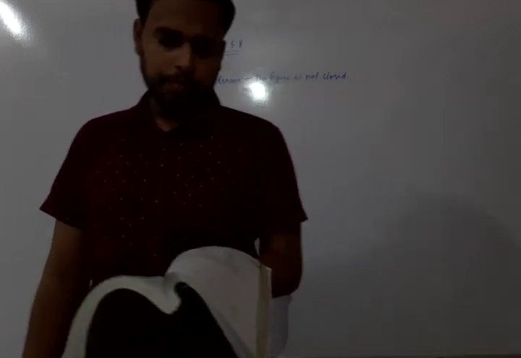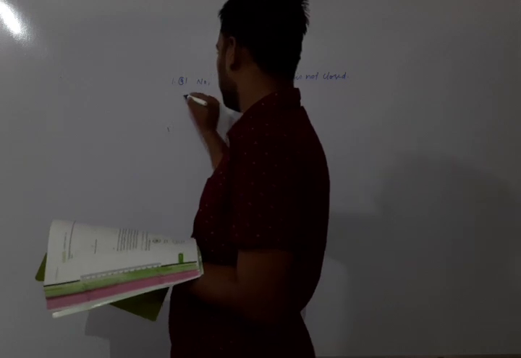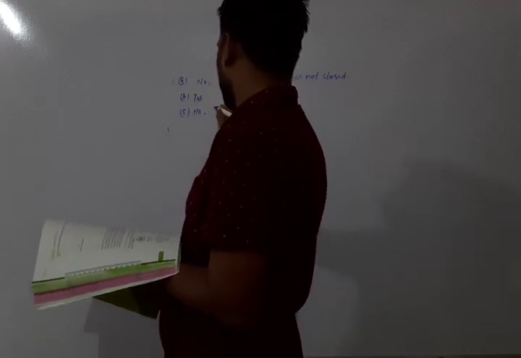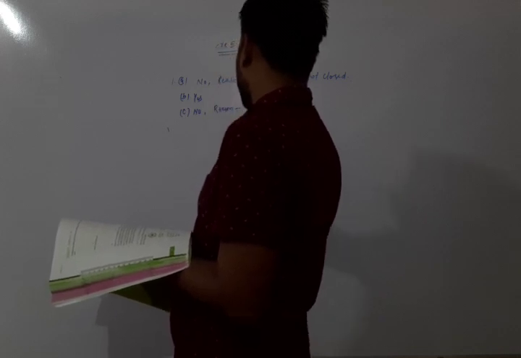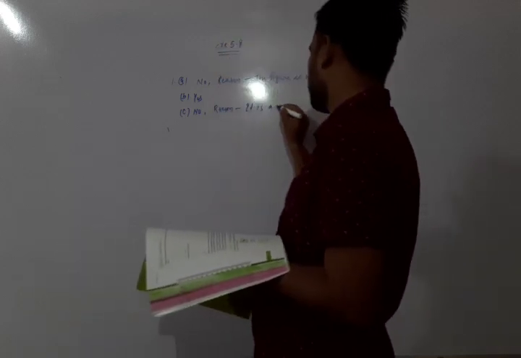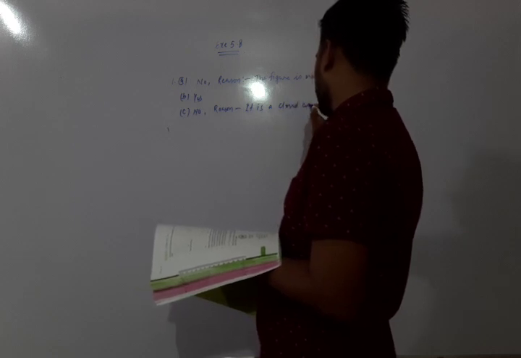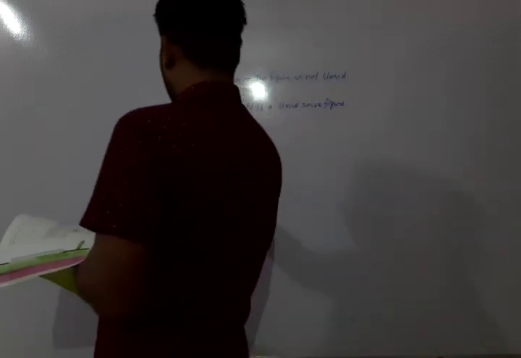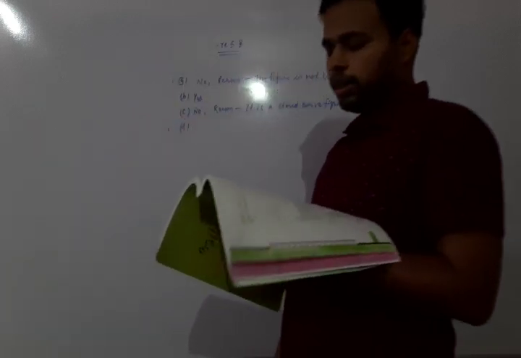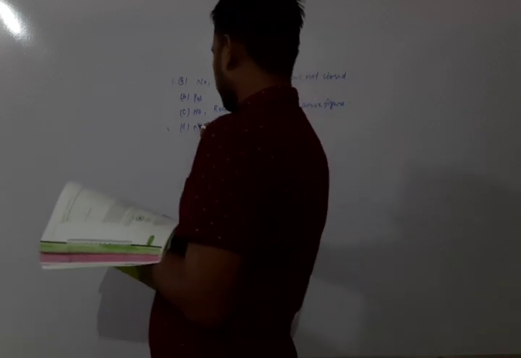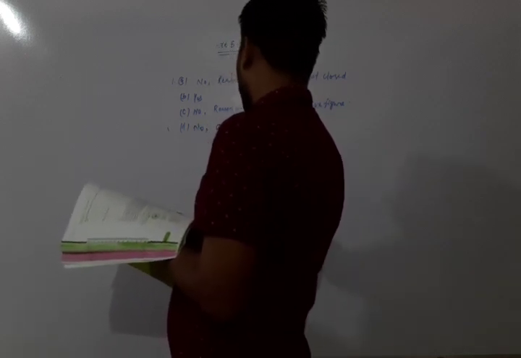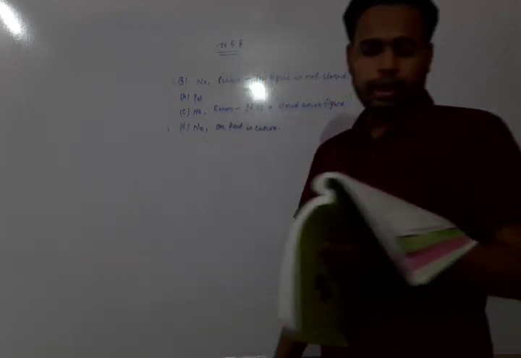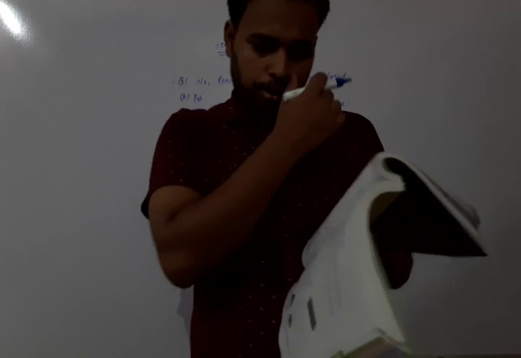Second, B: yes. C: no. What is the reason? It is a closed curve figure. Now moving on to the next, that is D: no. One part is a curve.